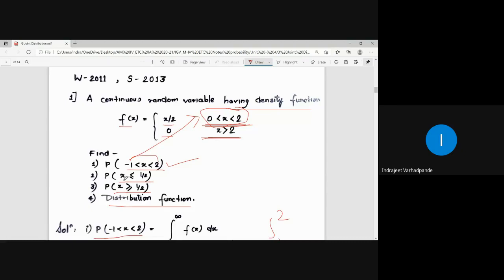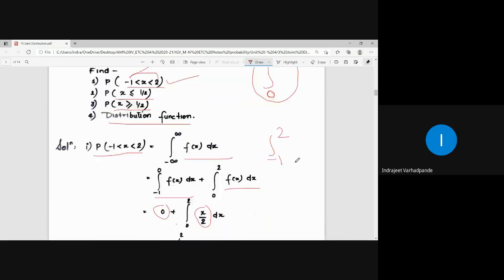Now tell me, probability x less than or equal to half, how will you calculate it? Probability x less than or equal to half means it is up to half. But what is the lower bound of it? The lower bound of it is minus infinity. But do we have the function existing for that? No. Our function starts from 0. So ultimately, what will be the lower bound for x less than or equal to half? The lower bound of the integration will be 0 to half.